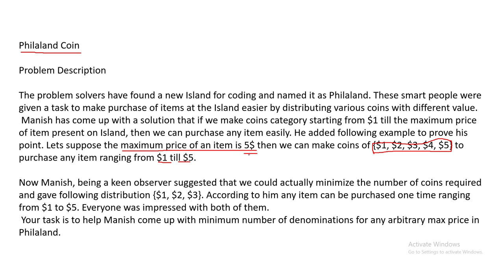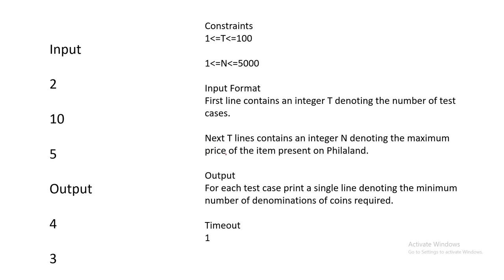So it can be $1, $2, $3, $4, or a maximum price of $5. We'll move to the next slide so we could understand this.